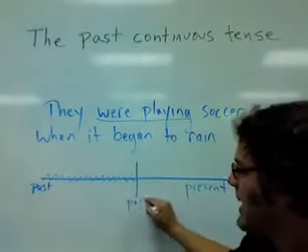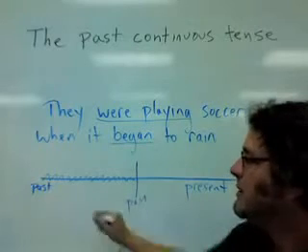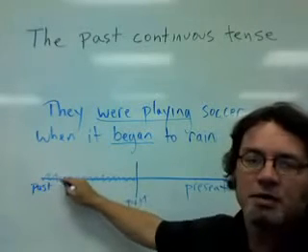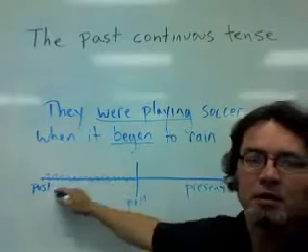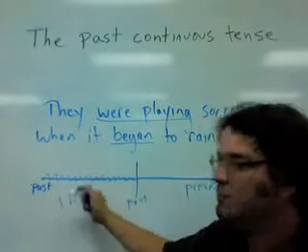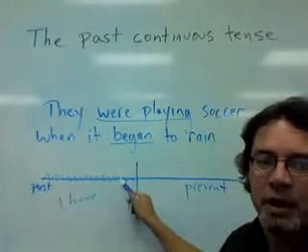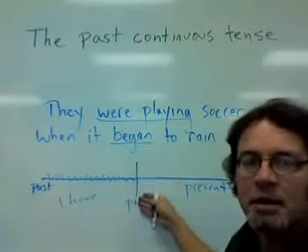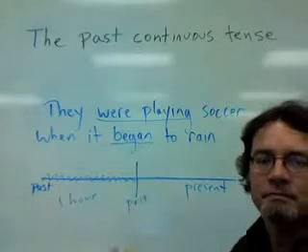This is some time in the past, began, and this is the continuous action. So this might have been 1 hour of continuous playing, and then suddenly it began to rain.